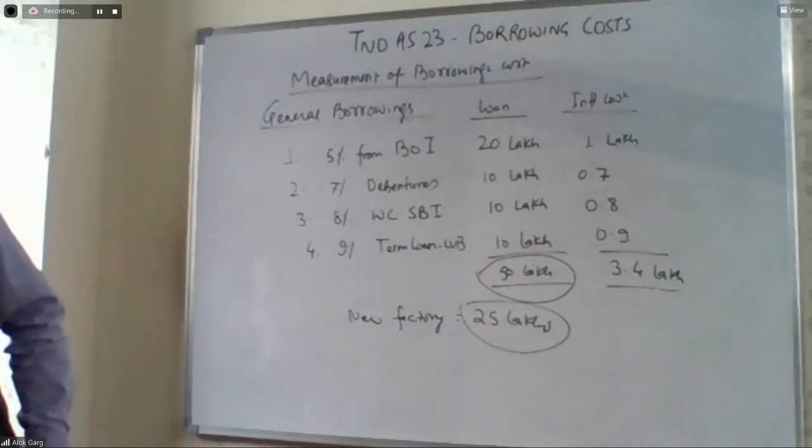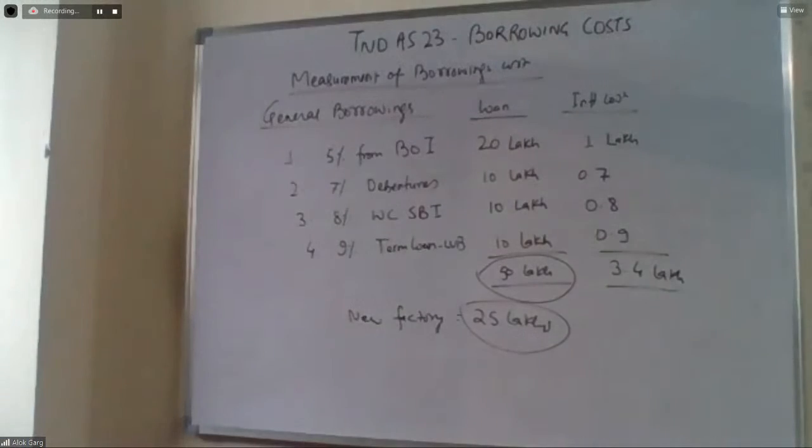Is it easy to bifurcate that this 25 lakh has been partly from Bank of India and partly from debenture, or let's say it is from term loan, working capital, or debenture? So what is the combination of borrowing and which borrowing has been used for the construction of this new factory? Can anyone give some light on this?